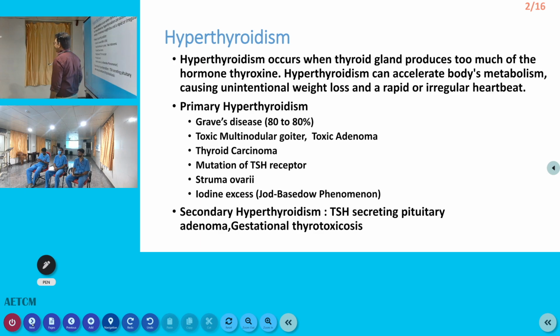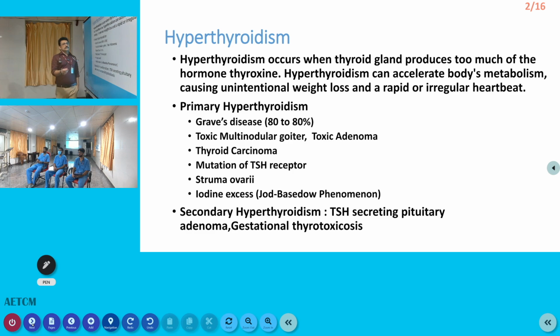What do you mean by hyperthyroidism? The amount of hormone produced in our body is in excess. Thyrotoxicosis means that the hormone has produced its toxic effect. When your thyroid hormones are high, your heart rate increases. If the patient develops atrial fibrillation, supraventricular tachycardia, or cardiac failure, then it has become thyrotoxicosis.